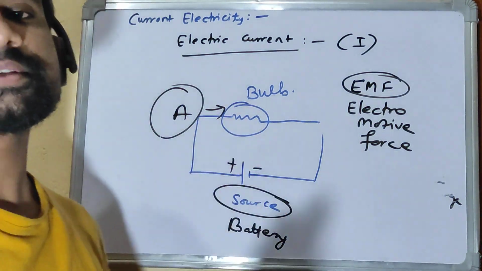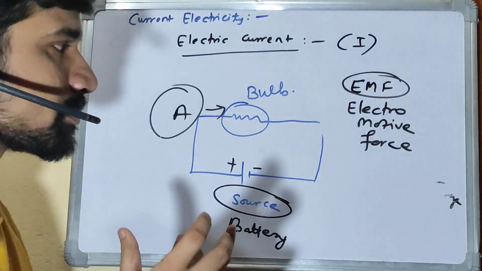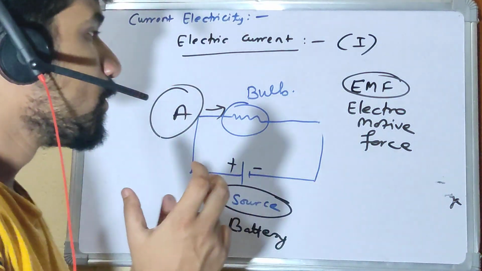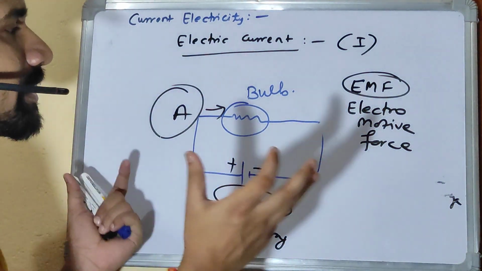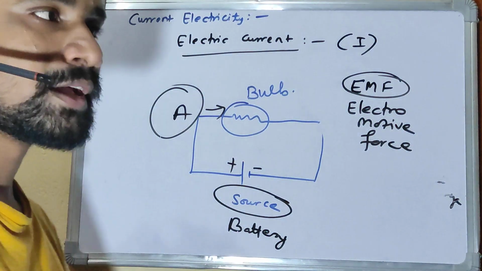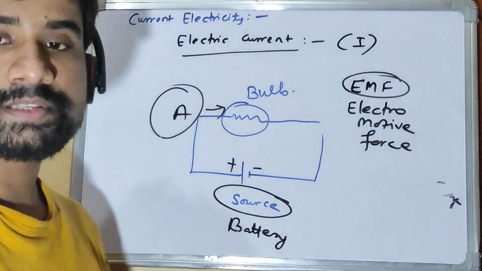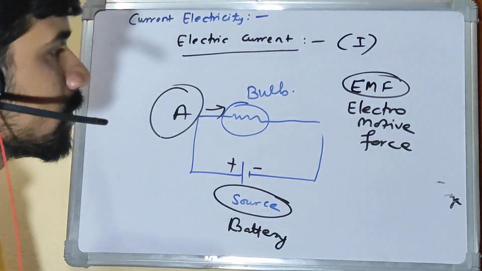But EMF is the potential difference across the terminals of the battery, which in turn creates a potential difference across the load and allows the current to flow. Basically, it is generating that current. This is EMF.